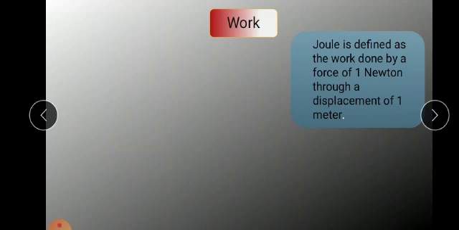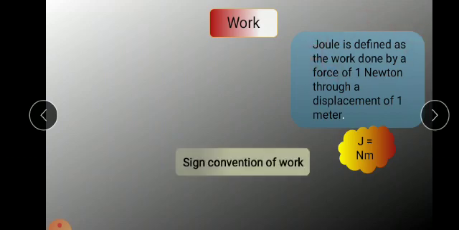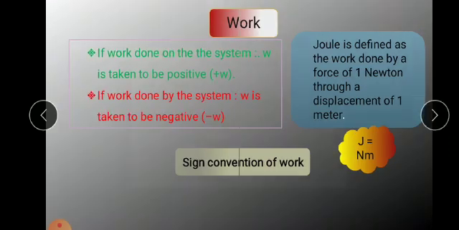The formula for work is W is equal to F into X. The joule is a unit of work. It is the work done by a force of 1 Newton through a displacement of 1 meter. So J is equal to Nm. So the work is W is equal to F into X.